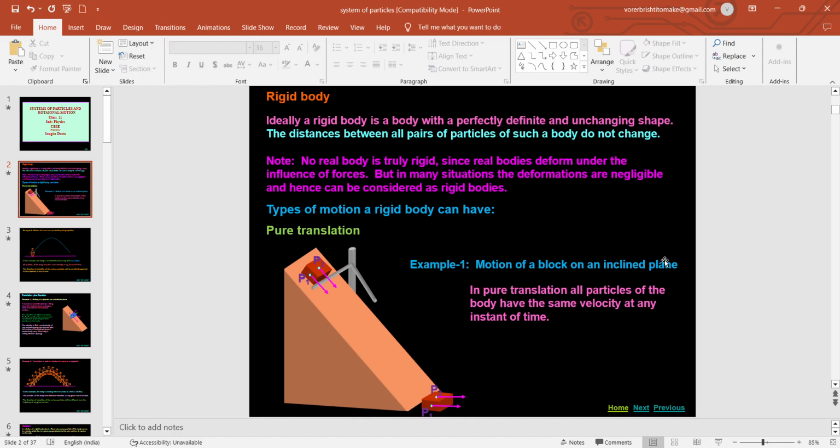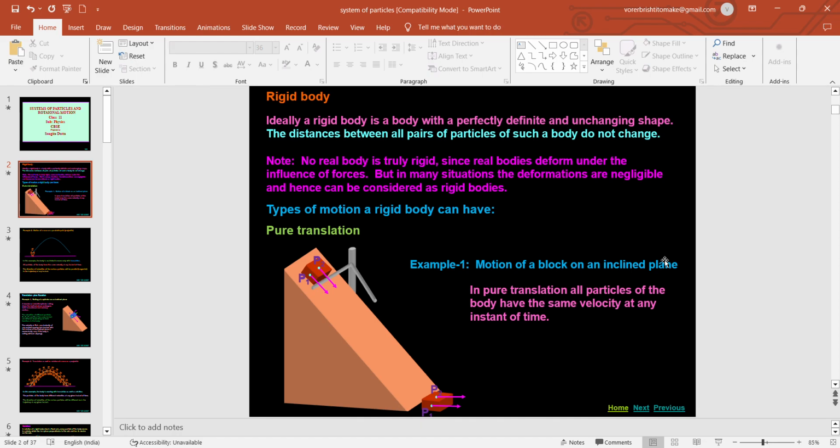So we can easily understand one thing: no real body is truly rigid. It's just an idealistic concept, because if the applied force is enough, the object is able to change its shape and size. Though this chapter starts with the assumption that the body is a rigid thing.